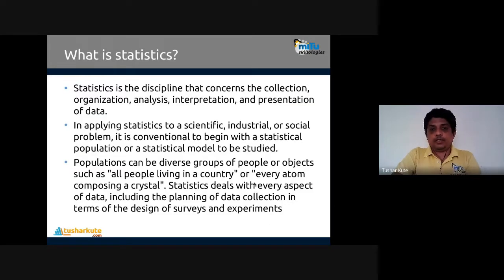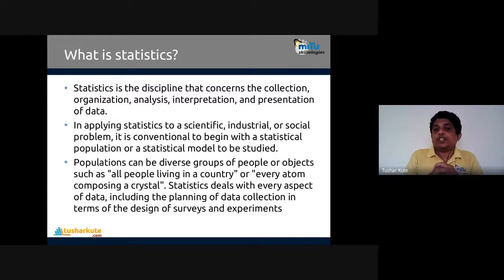Yes, what is statistics? Again, many important questions to know. Statistics is a discipline that concerns the collection, organization, analysis, interpretation, and representation of data. Five tasks are done with the help of statistics. Collecting is not a core statistical operation, but organizing data, analysis of it, interpretation of that data, and presentation of the data are the tasks of statistics.